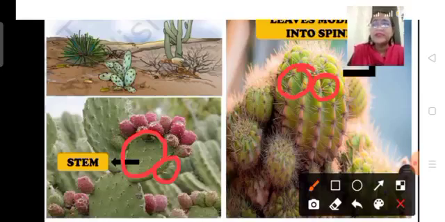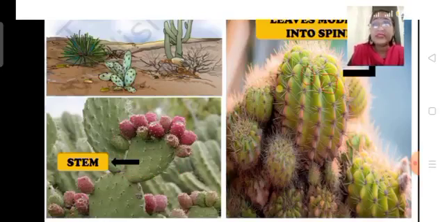Next, this spine-like structure helps in preventing water loss by transpiration. Children, do you remember transpiration? What is transpiration? Which I have taught you in chapter number 7. Transpiration is the process of loss of excess water through the stomata which are present on the leaves.